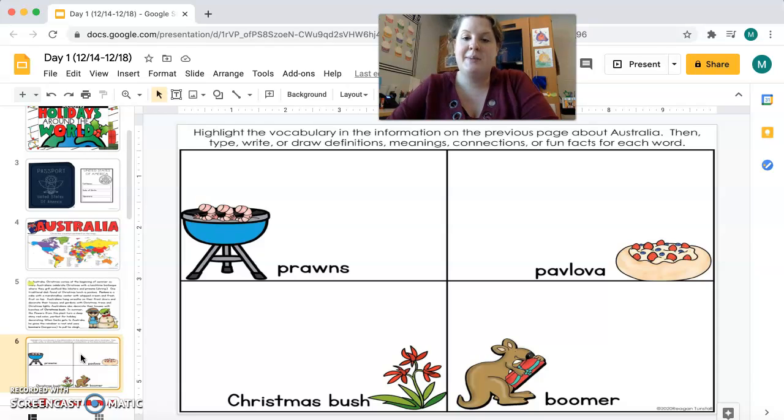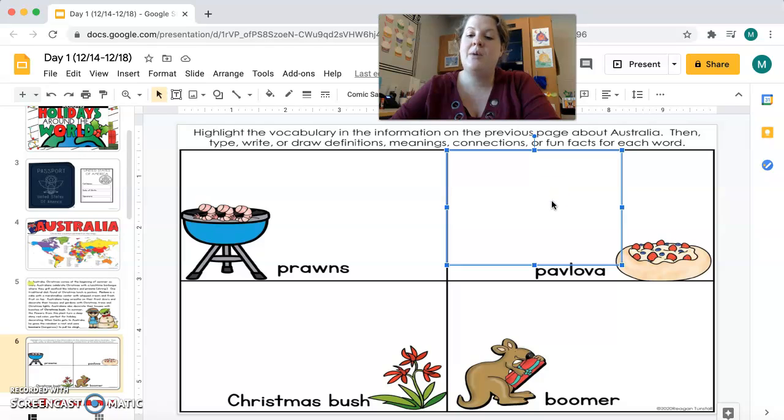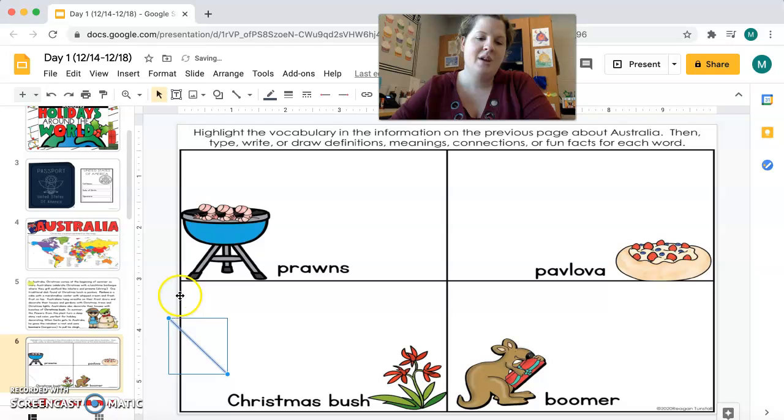Then you're going to come back to this page and you are going to type, write, or draw the definitions of each of these terms, okay? So prawns, you're going to click in this box and you are going to type in here what the prawns are. You're going to type in here what the palava is. You're going to type in here what the Christmas bush is. And you're going to type in here what the kangaroo is. If you're really feeling it, you can come over here to shapes, come over here to lines and arrows and all that and curves, and you can draw what it is as well, okay? Oops.